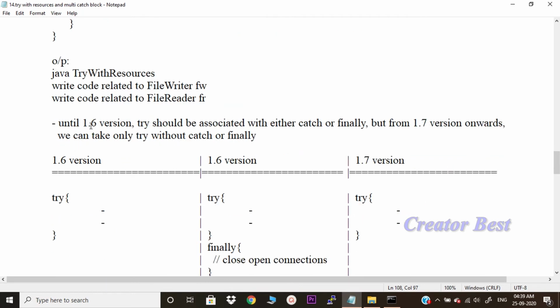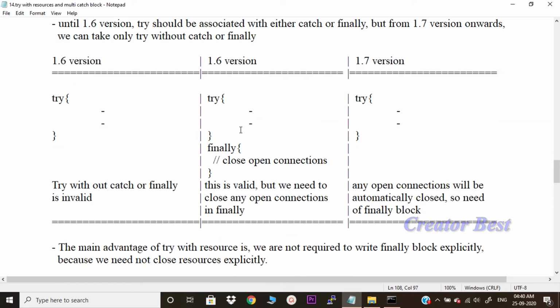okay. Until 1.6 version try should be associated with either catch or finally, but from 1.7 version onwards we can take only try without catch or finally. See, in 1.6 version try without catch or finally is invalid, and try with finally is valid, but we need to close any open connections in finally.